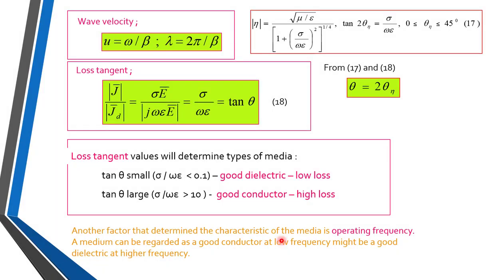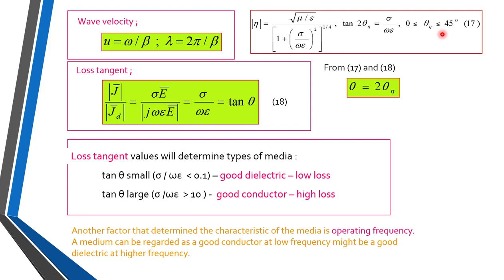So two more things are there. One is wave velocity. We already know that small v, the wave velocity, is given by v is equal to omega by beta, where omega is angular frequency in radians per second and beta is the phase shift constant, and also we know that lambda is equal to 2 pi by beta, and the magnitude of eta is equal to this parameter. We have seen this equation earlier.